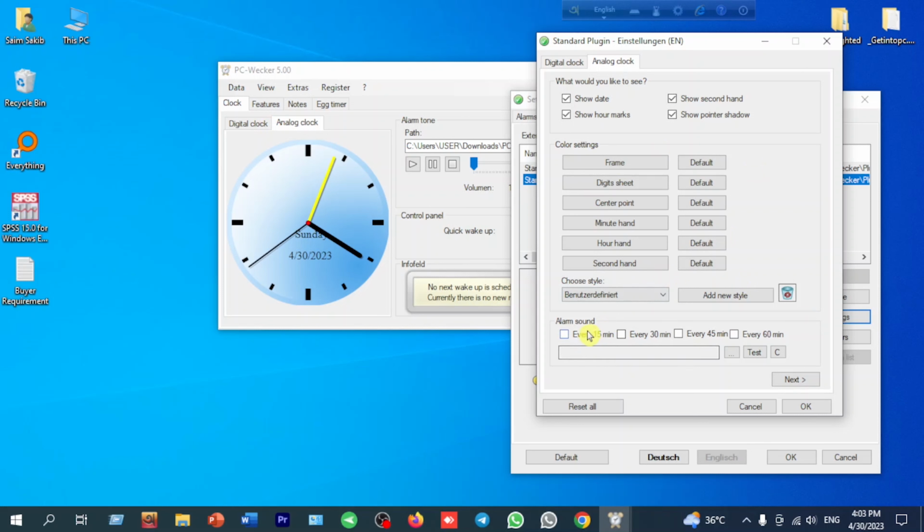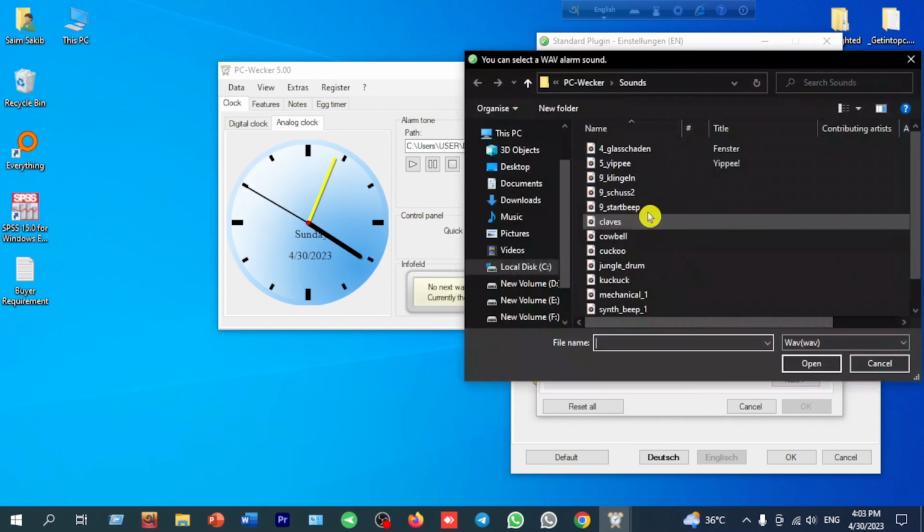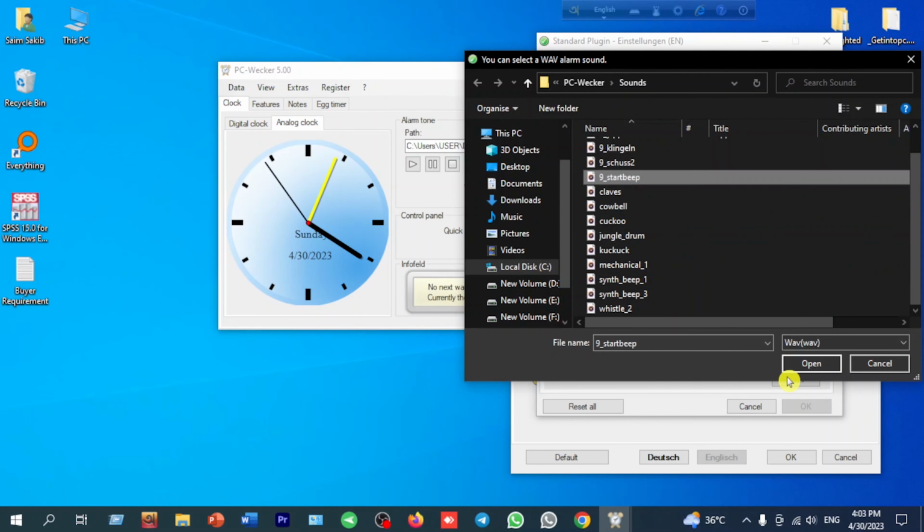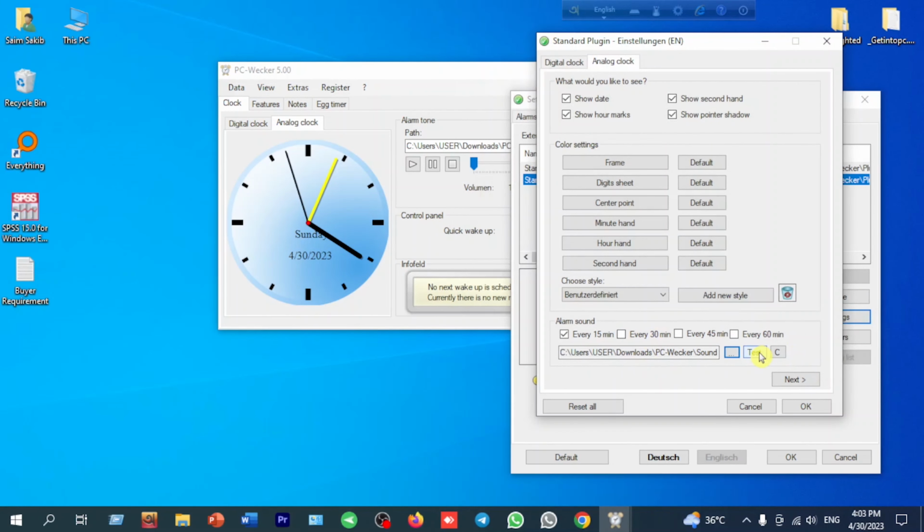Okay, then if you want an alarm sound, to add an alarm sound after every 15 minutes, you can just check and go next, and you can add your own tone. Like just test here, after 50 minutes this sound will be played to you. Okay, so this is the process here of color, style, alarm, etc.